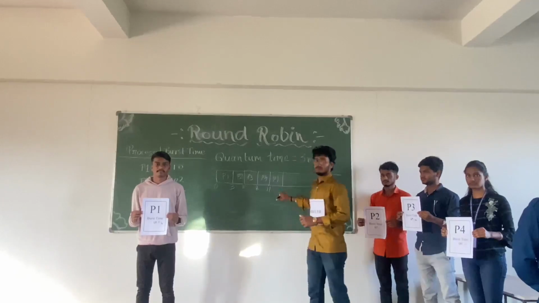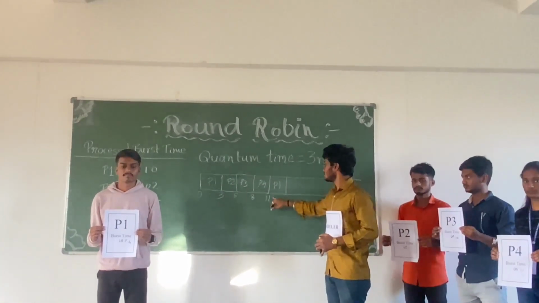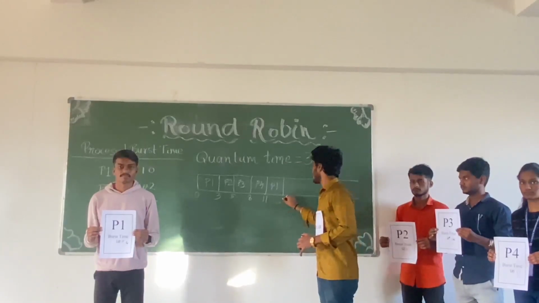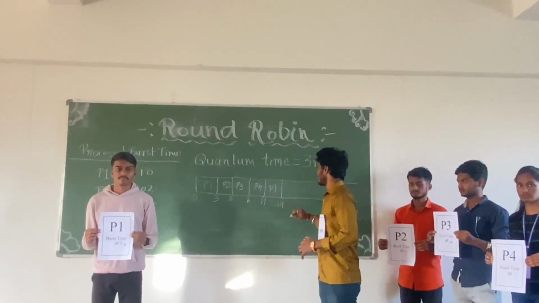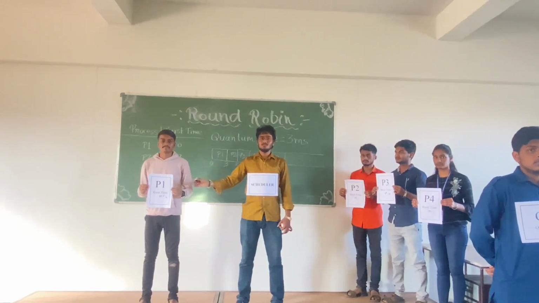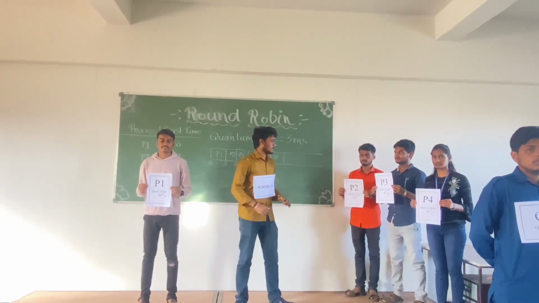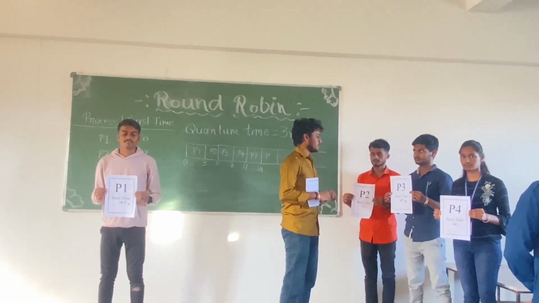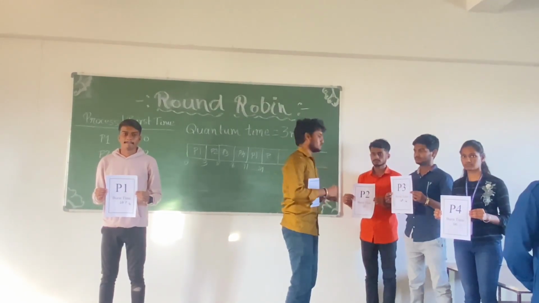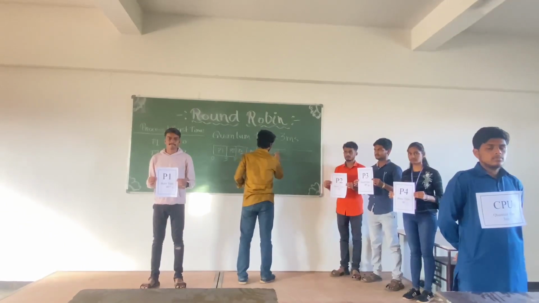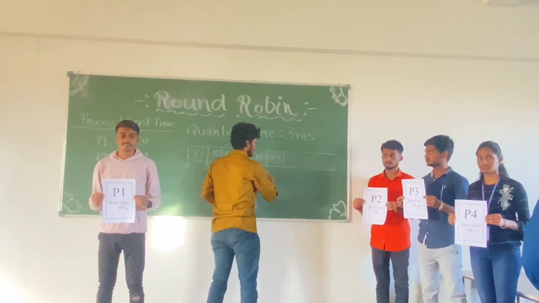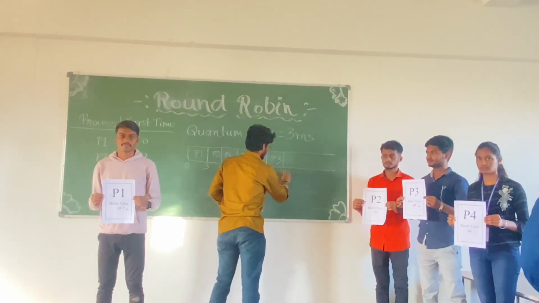And the total time executed by the CPU is 11 plus 3, 14 milliseconds. Now process P3 is allocated to the CPU. It completely terminates itself by executing its 2 milliseconds in the CPU. And the total CPU time spent is 14 plus 2, 16.